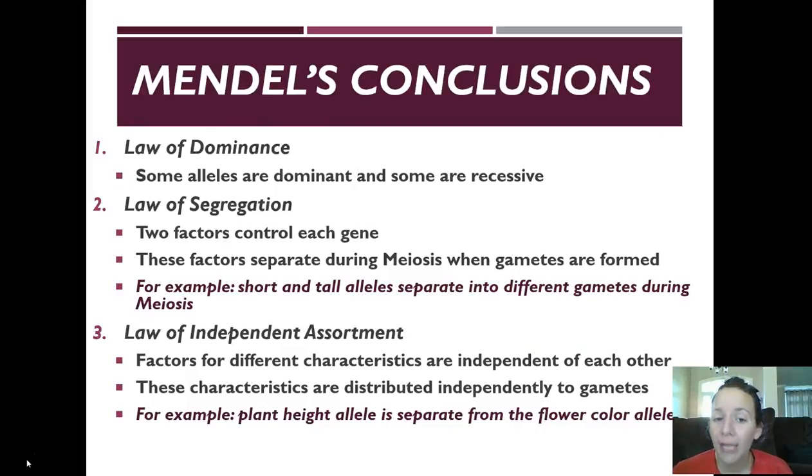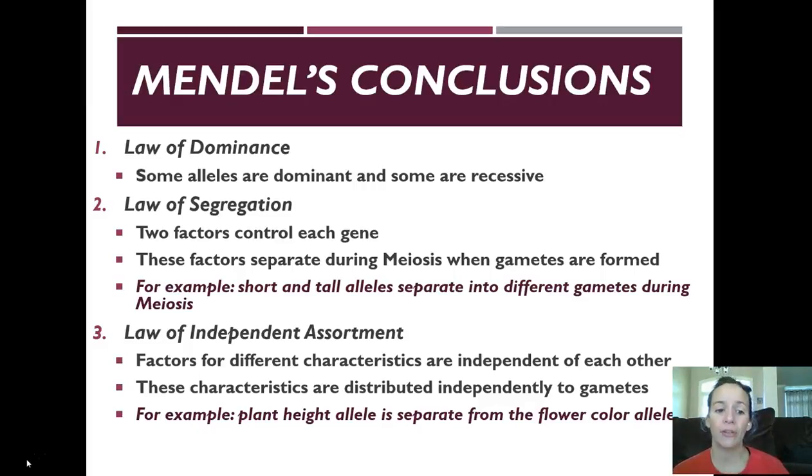So he had 3 important conclusions. So first, the law of dominance. Simple enough. Some alleles are dominant, some alleles are recessive. Then he had the law of segregation. So this just means that 2 factors control each gene, and these factors are what separate during meiosis when the gametes are formed. So for example, short and tall alleles are going to separate into different gametes or sperm and egg cells during meiosis. They're not going to stick together.